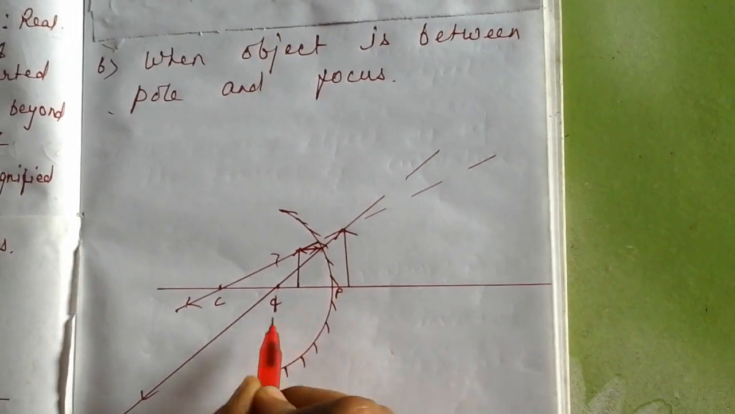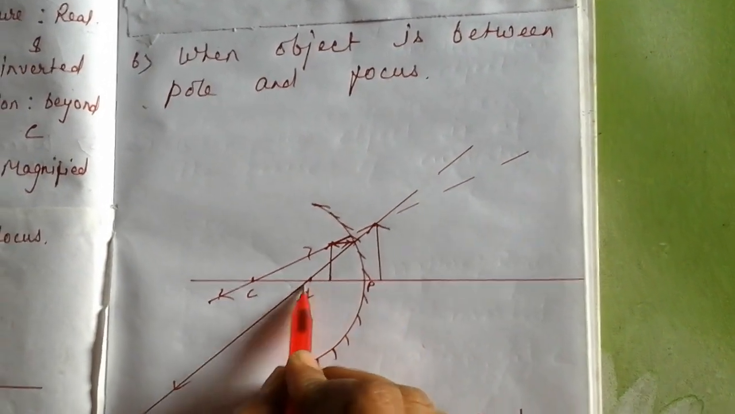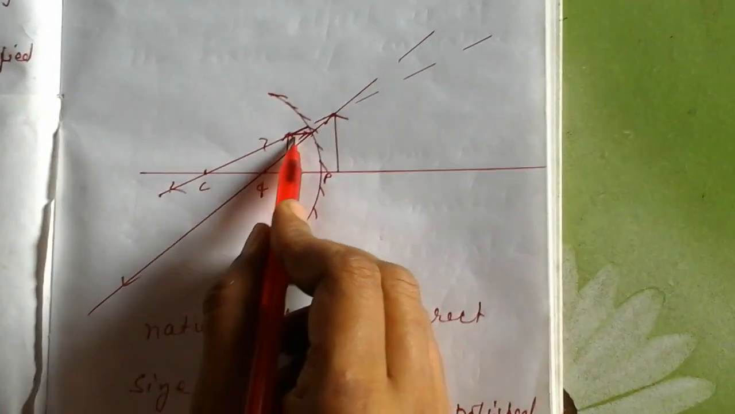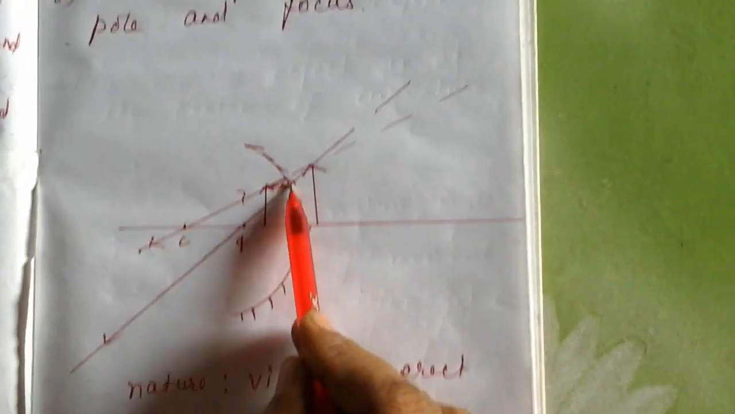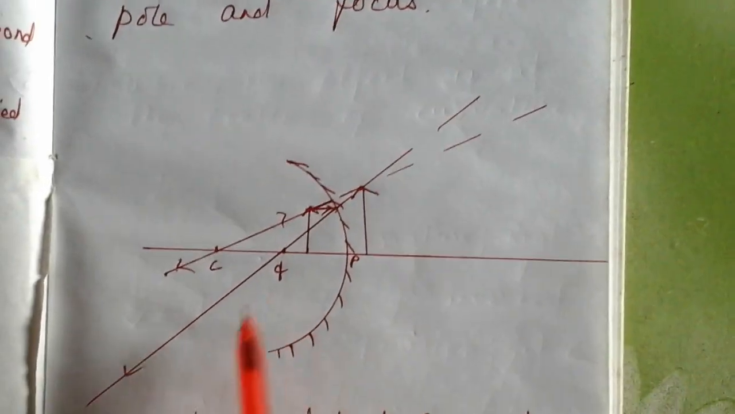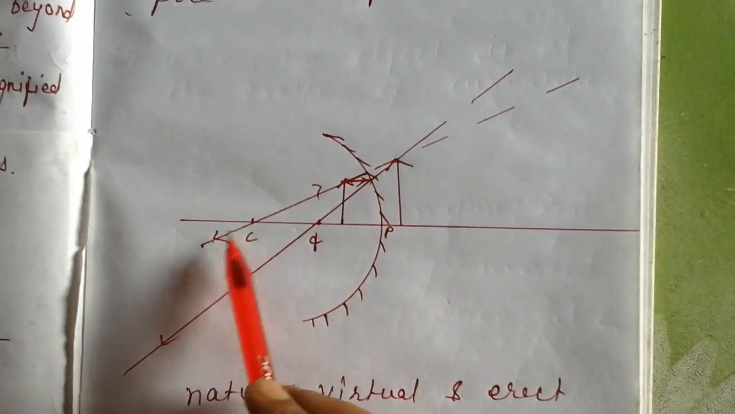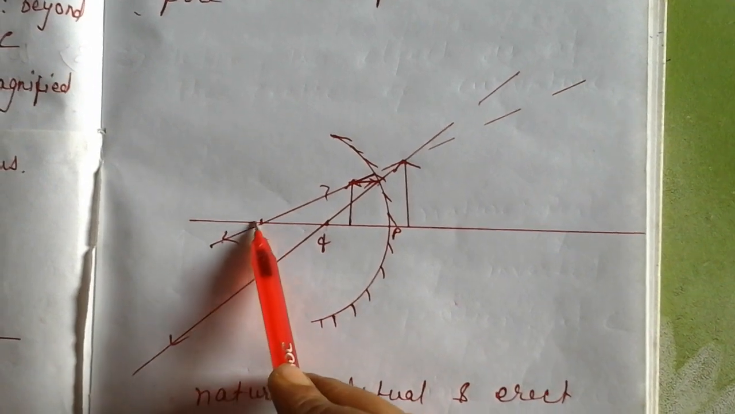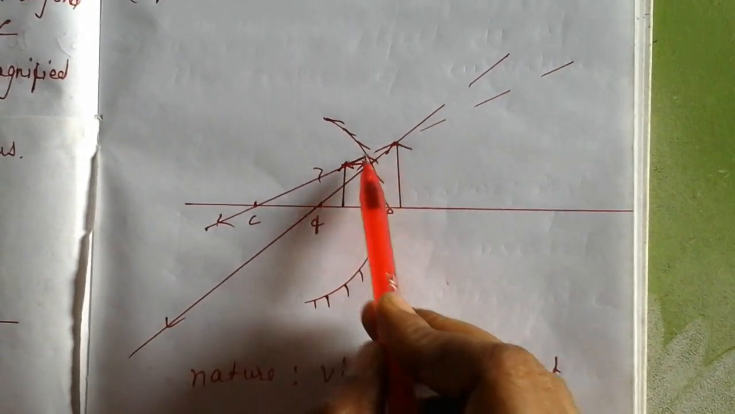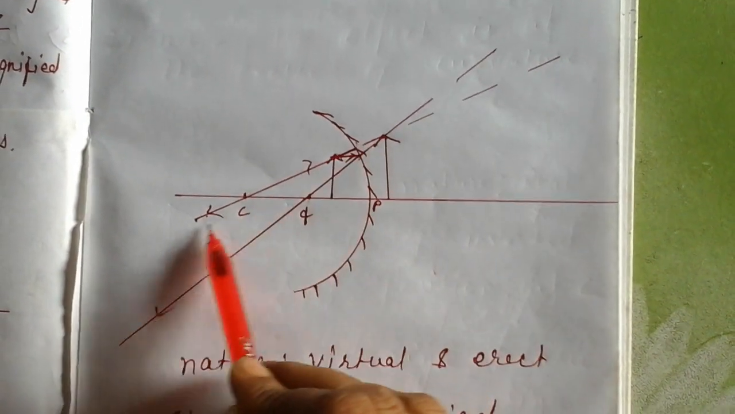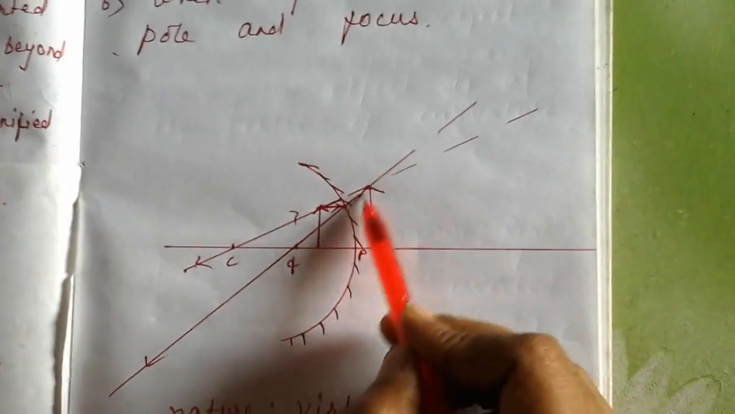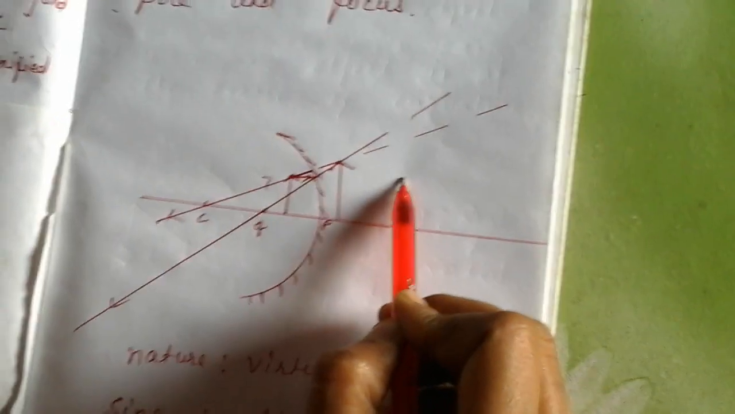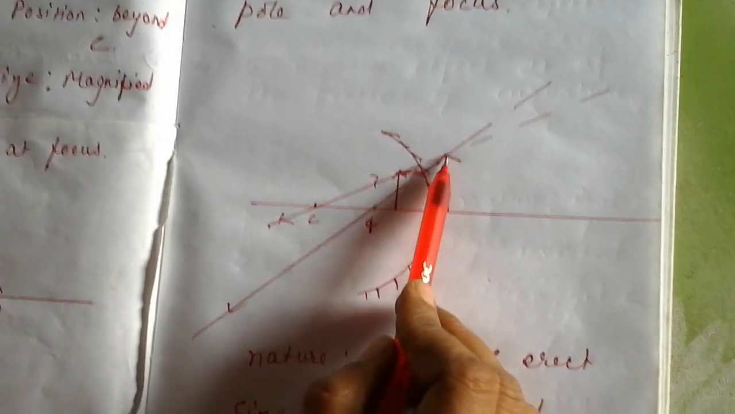And the last one, when the object is between pole and focus. So see, this is the pole, this is the focus. The object is between pole and focus. Apply the first rule, a ray parallel to the principal axis after reflection passes through the focus, and the third rule, a ray which is passing through the center of curvature, it strikes the mirror, is reflected back, and when we extend both the rays at the back of the mirror, we find that they are meeting.